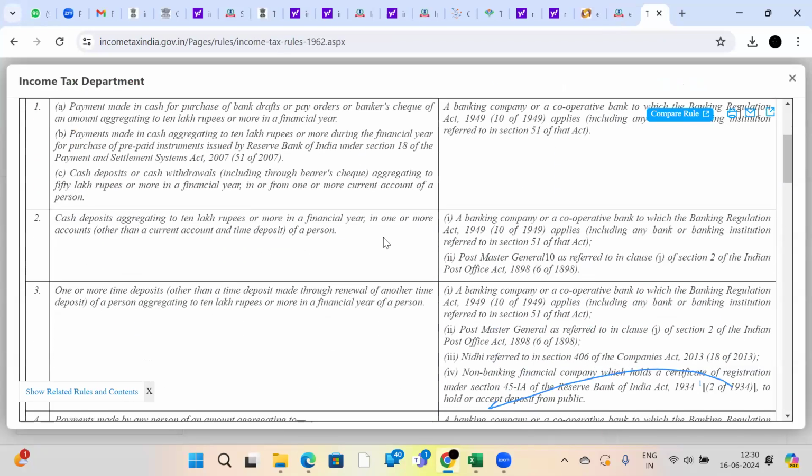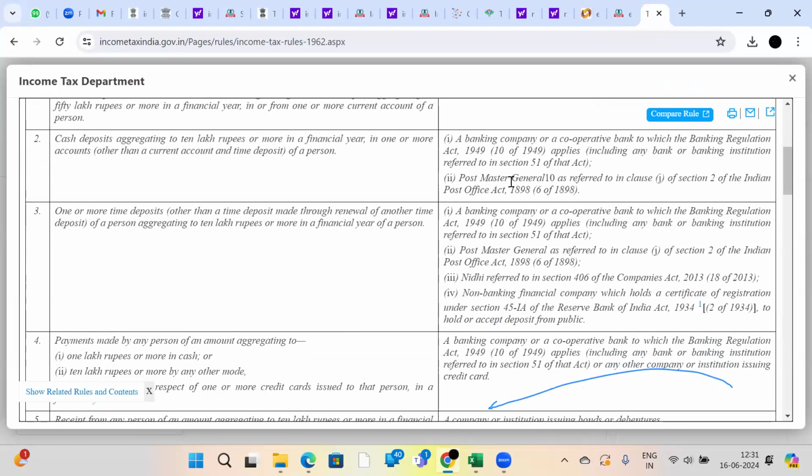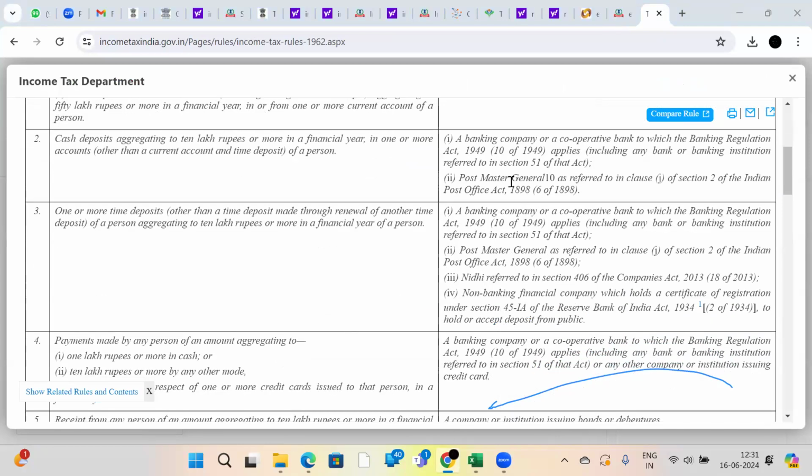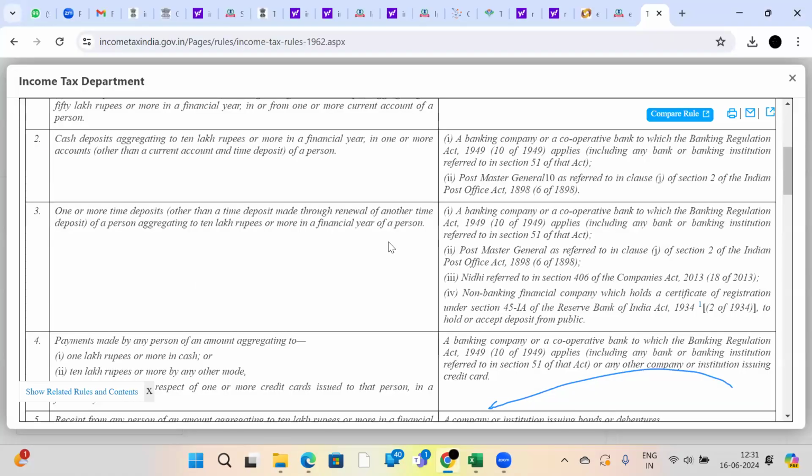See, cash deposits in one or more current accounts in a financial year, if you are depositing 10 lakh rupees, in a bank, cooperative bank, even post office, the post office will also inform the CBDT, the income tax department. That detail will reflect here. You should be answerable where that cash has been earned by you, what is the source.